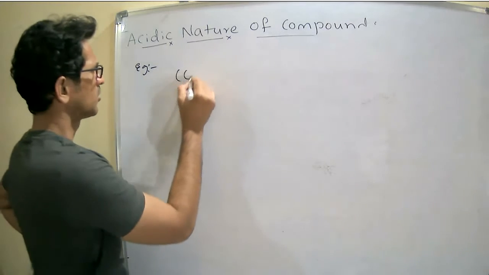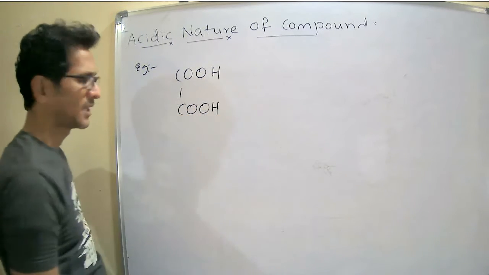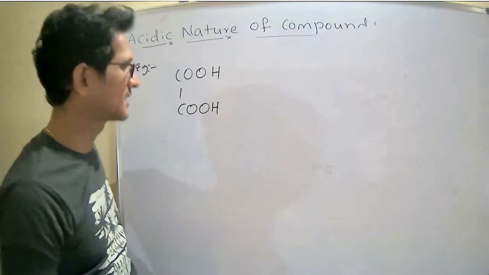Next, dicarboxylic acid. H2C2O4, this is oxalic acid.